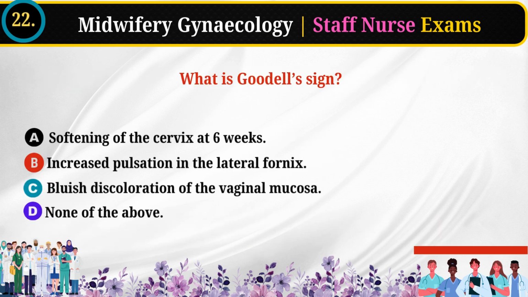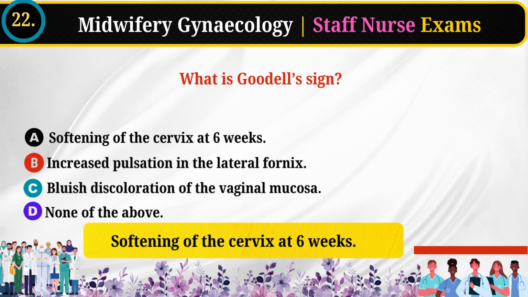22. What is Goodell's sign? Softening of the cervix at 6 weeks. Increased pulsation in the lateral fornix. Bluish discoloration of the vaginal mucosa. None of the above. Answer: softening of the cervix at 6 weeks.